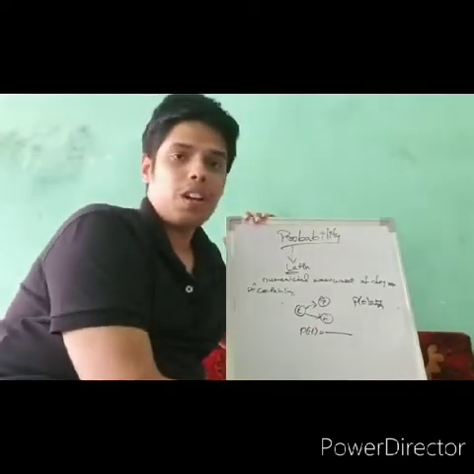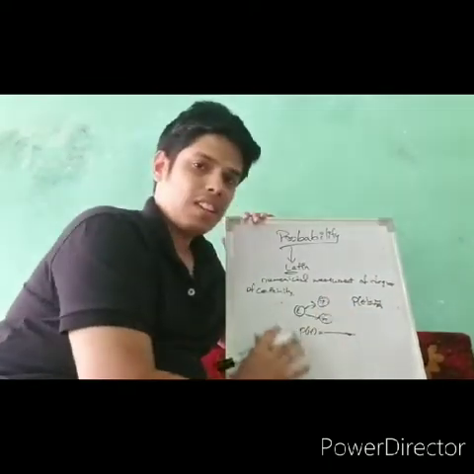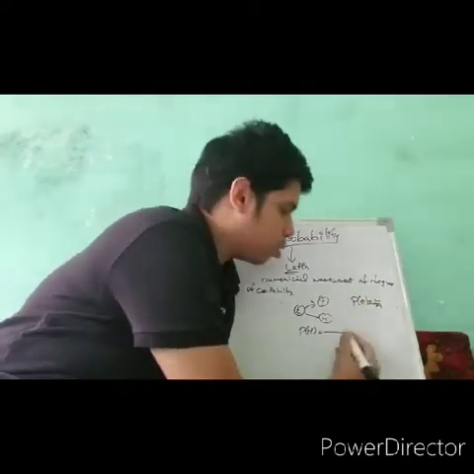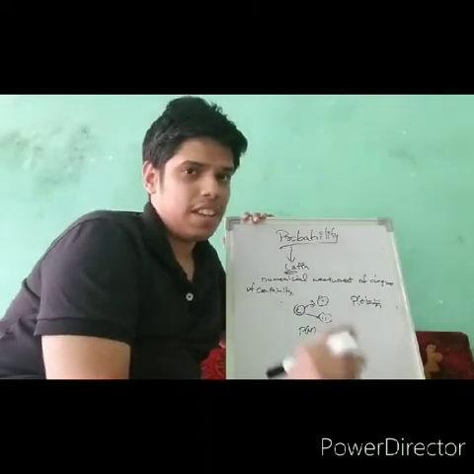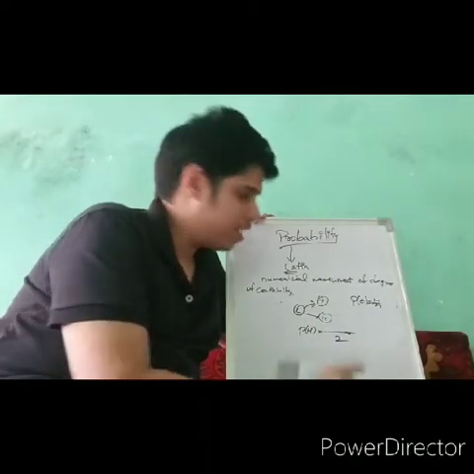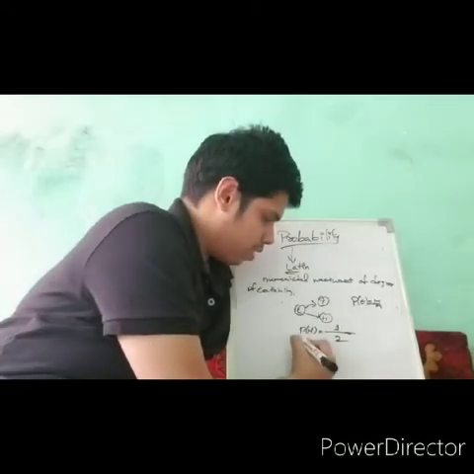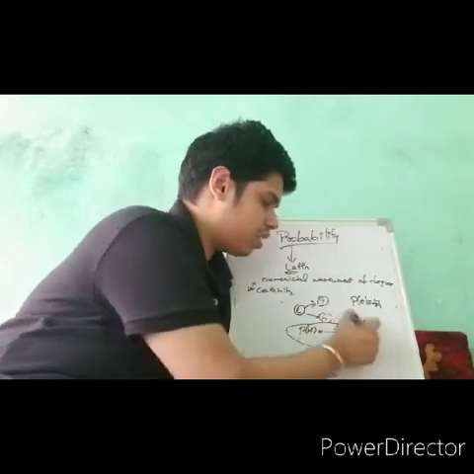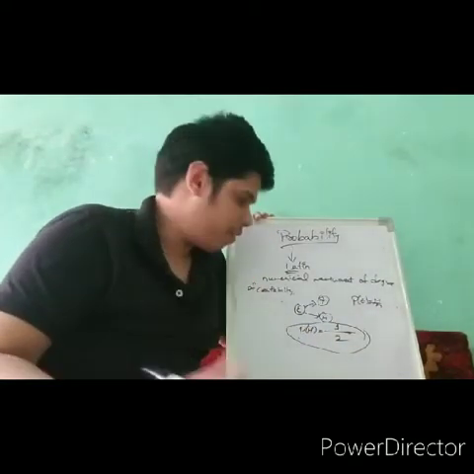The probability of getting head is equal to, here in the case of a coin, the total number of outcomes will be 2 and the number of favorable outcomes, getting head, is 1. That means if a coin is tossed, it can either give head as an outcome or tail as an outcome.